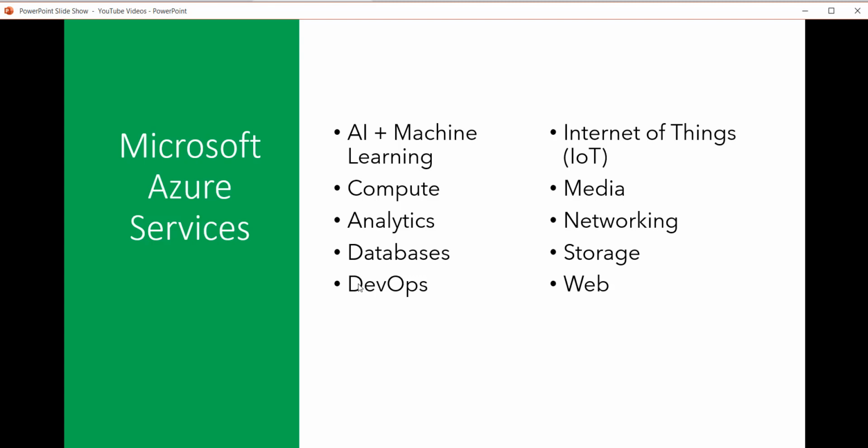Then web. Azure provides services to create web app, logic app, app service plan, app service environment, API management, CDN, media services, Azure Cognitive Search, all these services have been provided. So these are just to name a few. There are a lot more services available in the Azure portal.